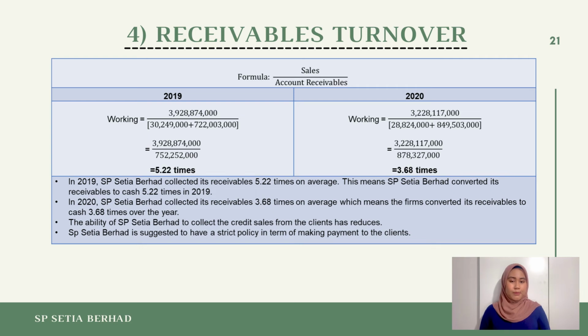This indicates that the ability of SP Siti Berhad to collect the credit sales from the clients has reduced. The suggestion that may be given to SP Siti Berhad is to have a strict policy in terms of making payment to their clients.